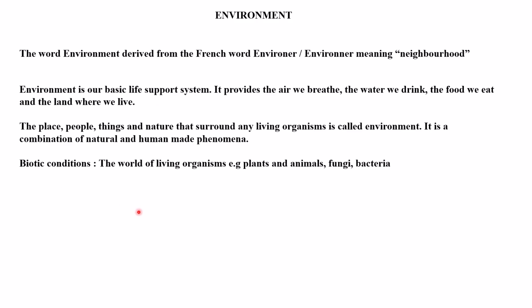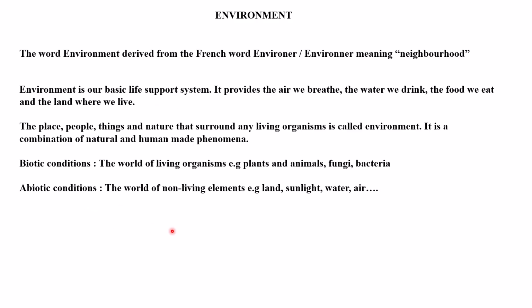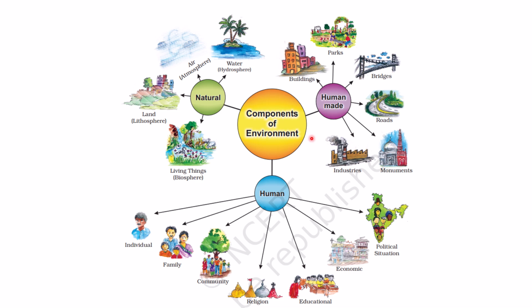Now, this environment is divided into biotic condition and abiotic condition. Biotic condition will include the world of living organisms like plants, animals, bacteria, and all. And abiotic conditions will be the world of non-living elements like land, sunlight, water, air. Now these are the components of environment. It has natural components, human-made components, and human communities. Under natural you can see we have air, water, land, living things, and under human-made we have parks, buildings, bridges, roads, industries, and so on. And under human communities we have family, individual, religion, education. They all are the components of environment.